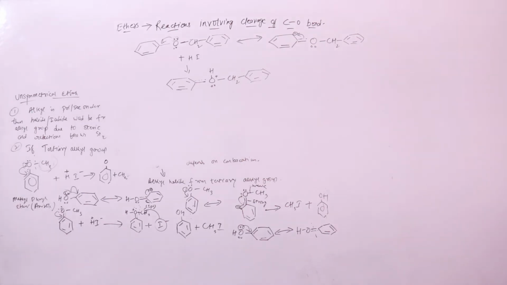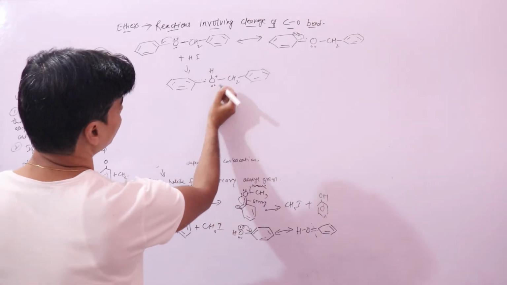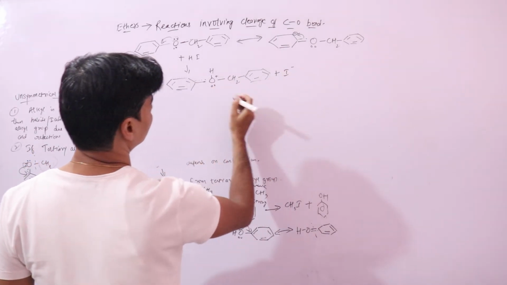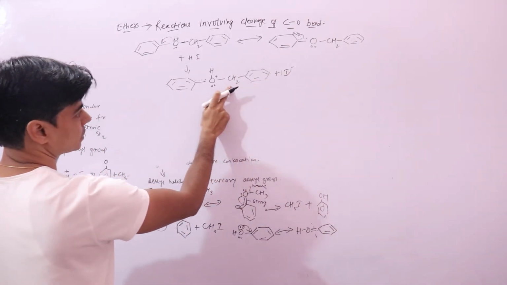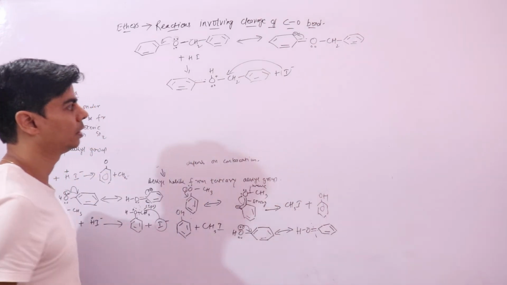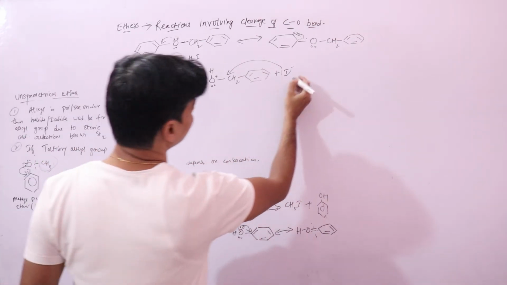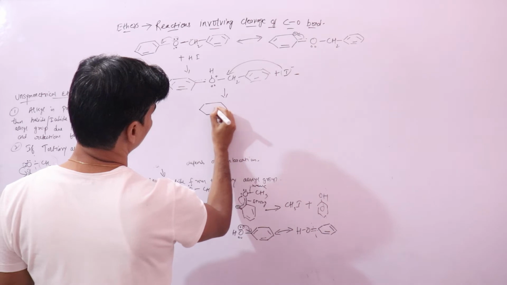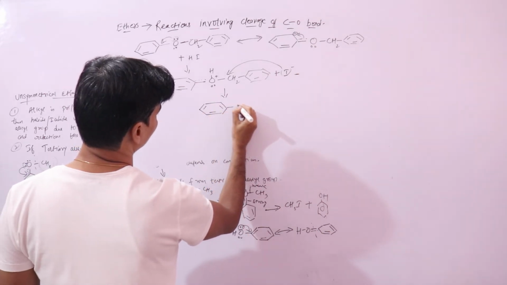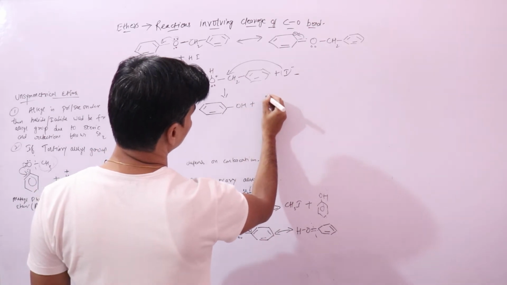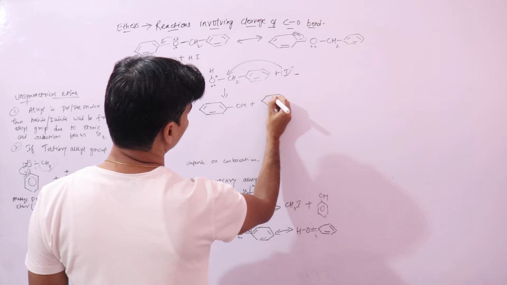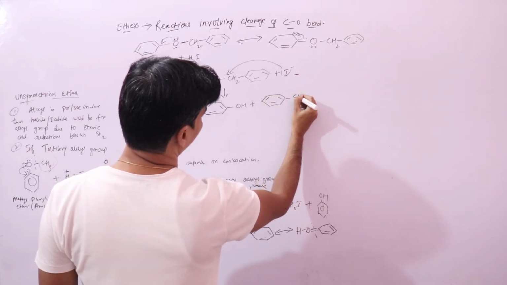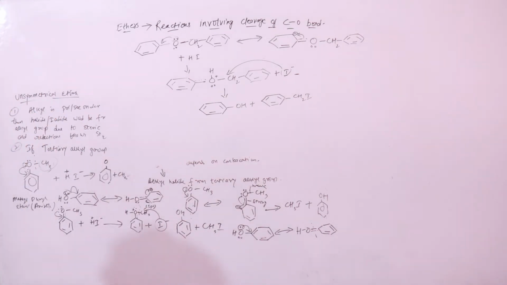Right? So this bond will not break. You have iodine, so this iodine will always attack this one, forming phenol plus CH2I. These products will get formed.